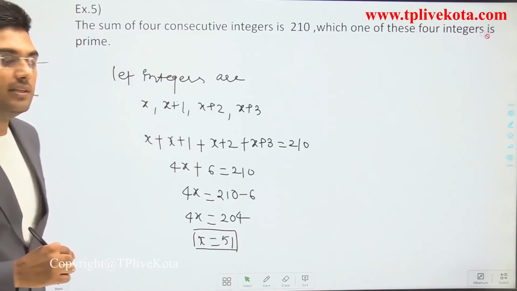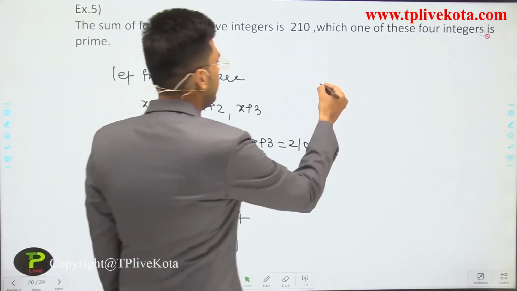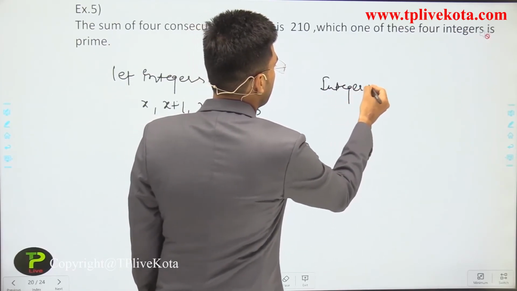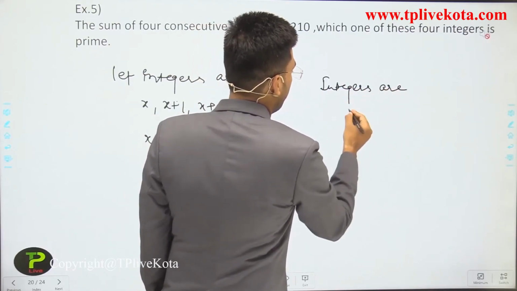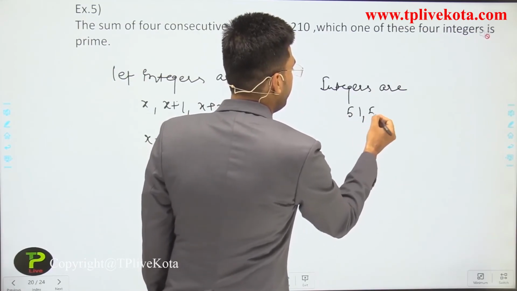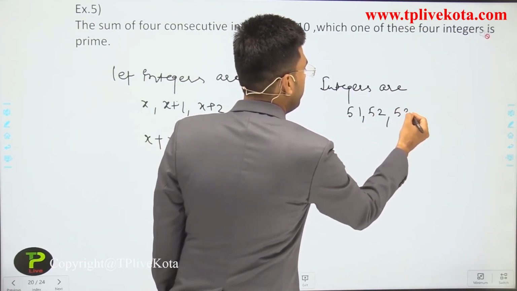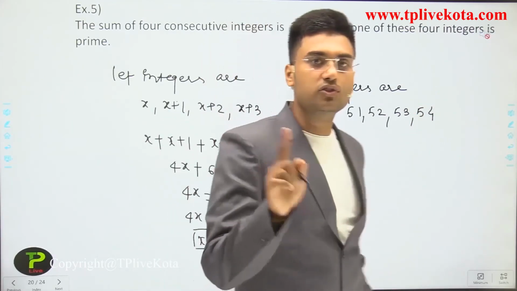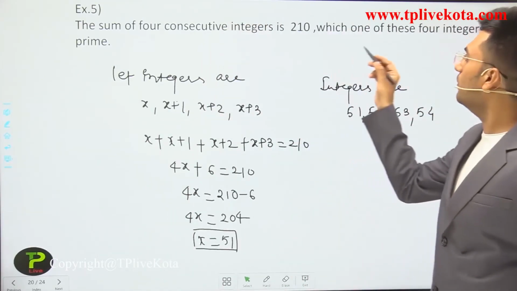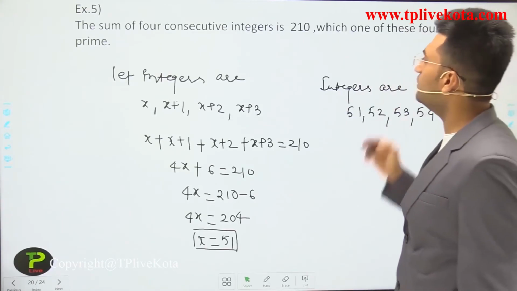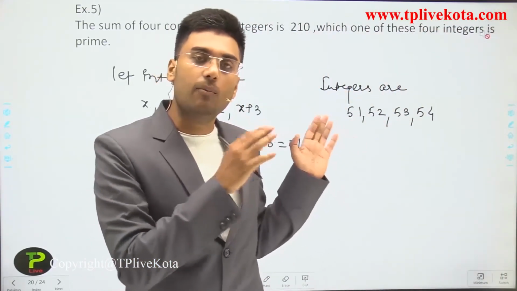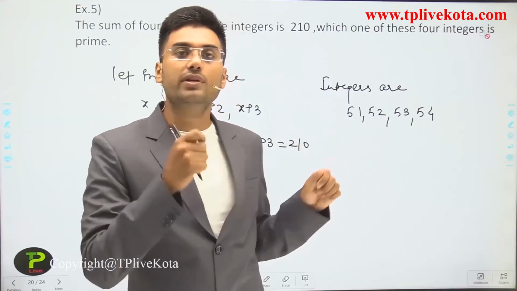If x is equal to 51, then the integers are 51, 52, 53 and 54. Now our question is to identify which one of these four integers is a prime number.